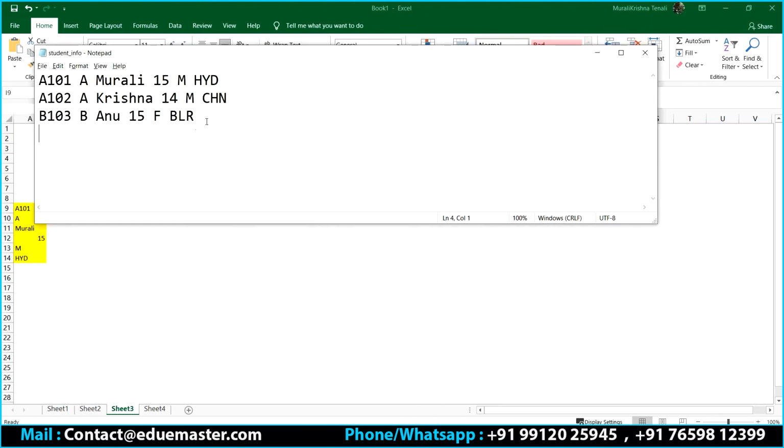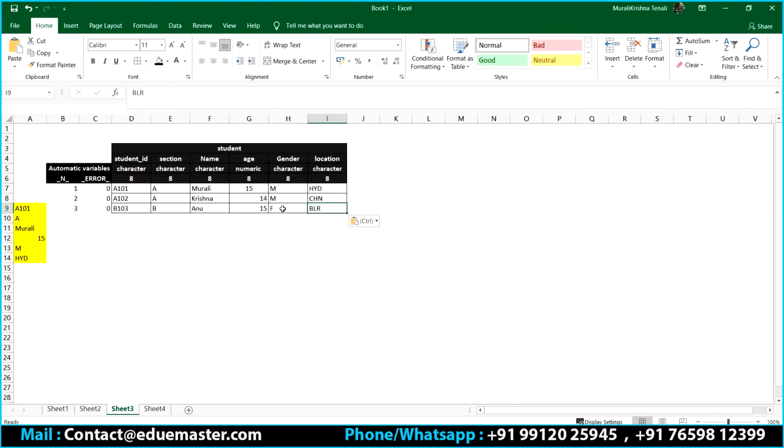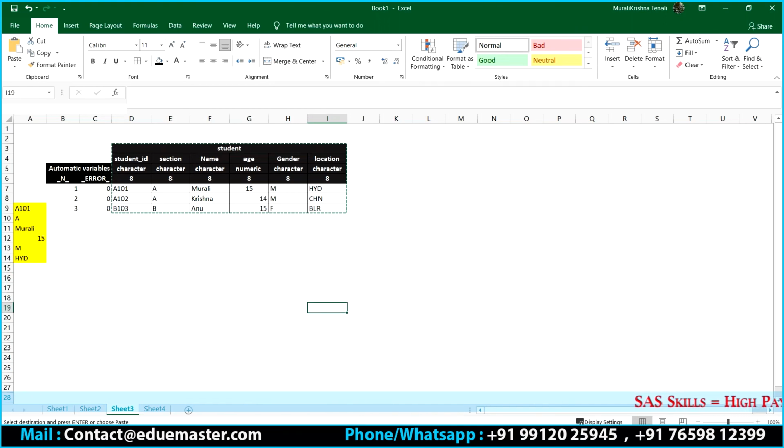My input, I came to the end of the file. I don't have any other records. Then SAS confirms that, hey, I have processed all the records from your input file. Your file is completed. And I have completed the data set as well. I have prepared the data set. This data set will be exported to a library. Remember?